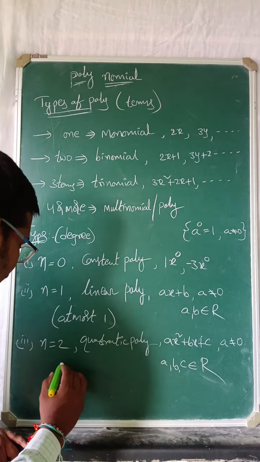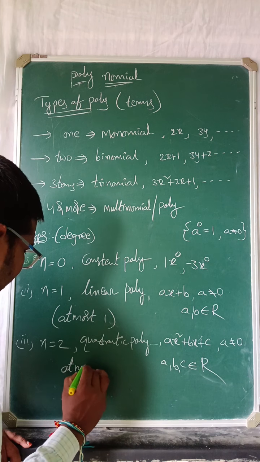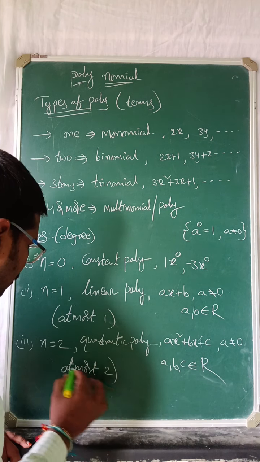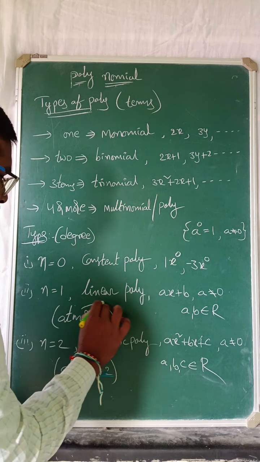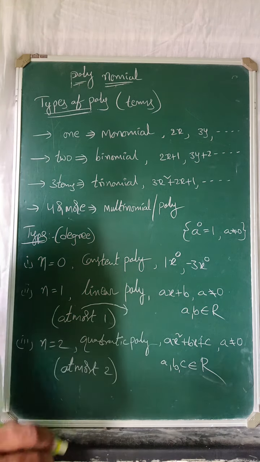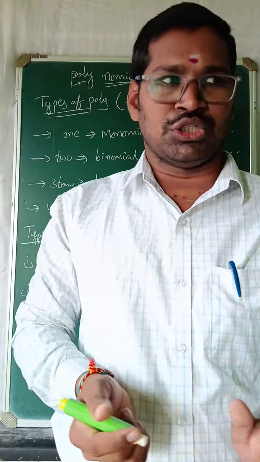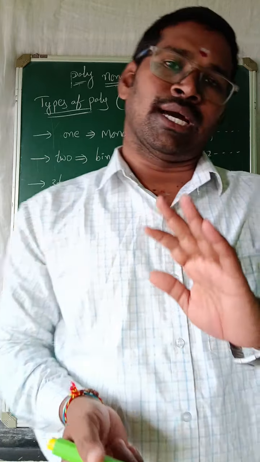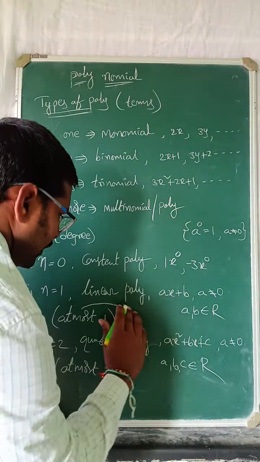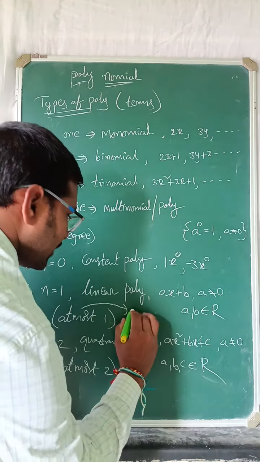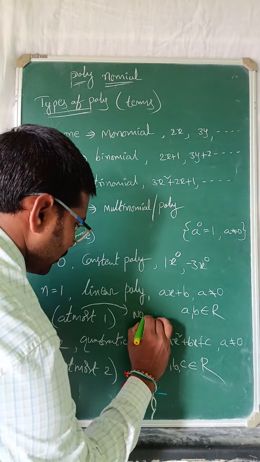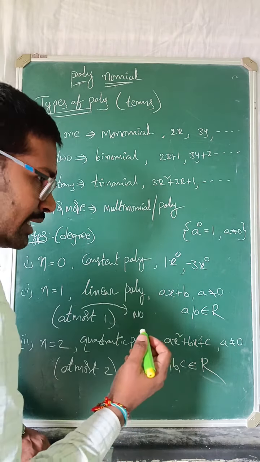And here, at most two solutions. Sir, what is the meaning of at most? At most means either no solution, or one solution. Suppose in a linear polynomial we have one solution, but sometimes you get no solution, like plus or minus root 2 type imaginary numbers.